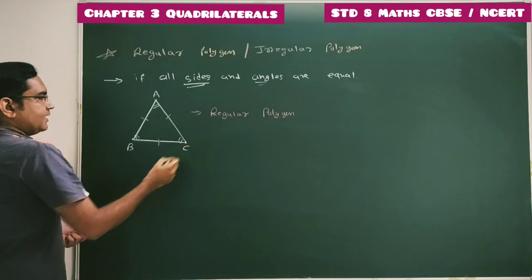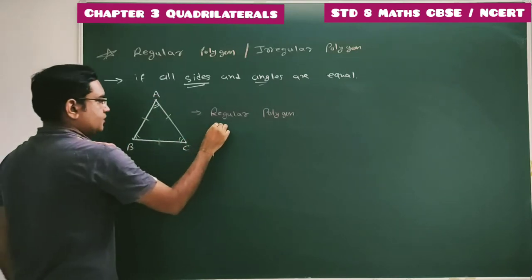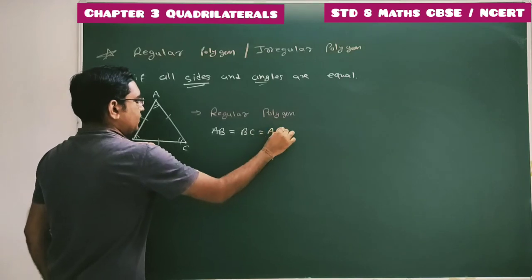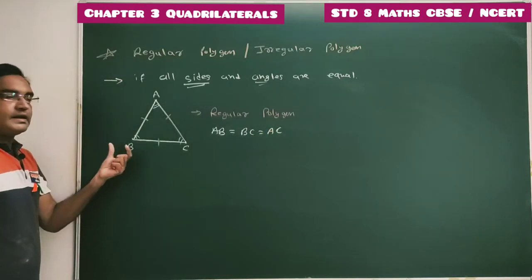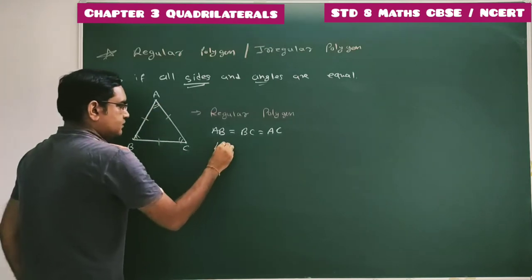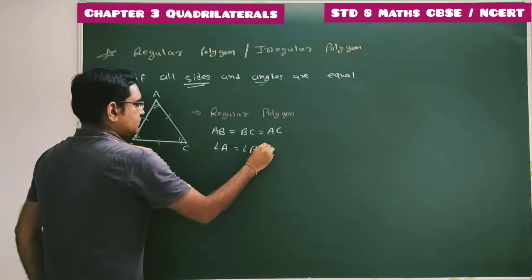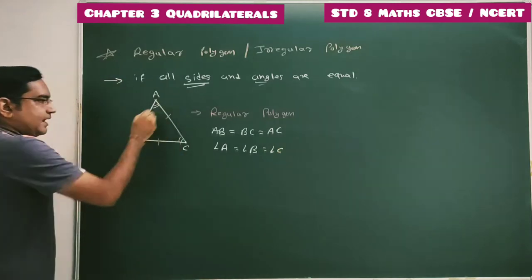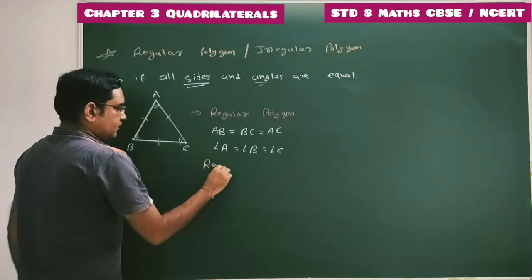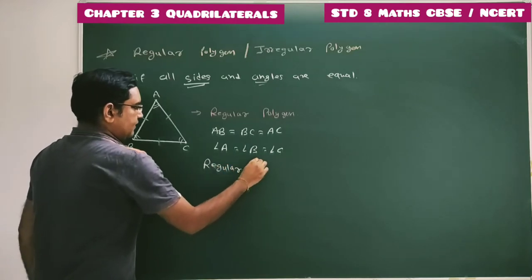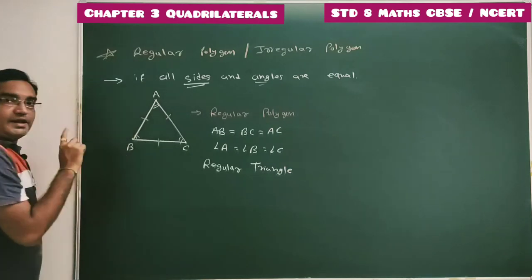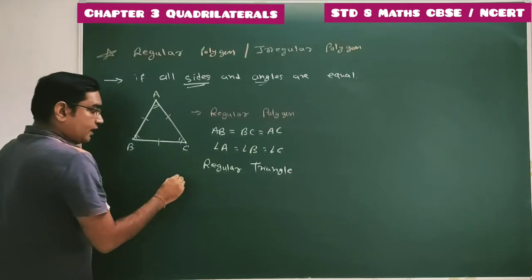The 3 sides of this triangle are AB equal to BC equal to AC. The 3 sides of this triangle are equal, hence the 3 angles are also equal. So this triangle is known as a regular triangle, and most commonly this regular triangle is known as an equilateral triangle.